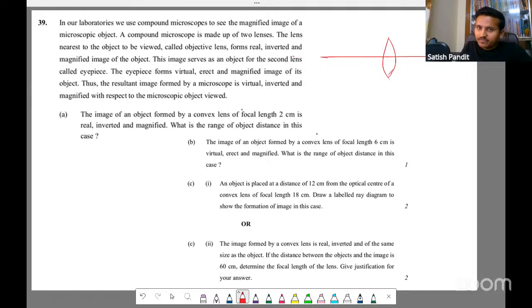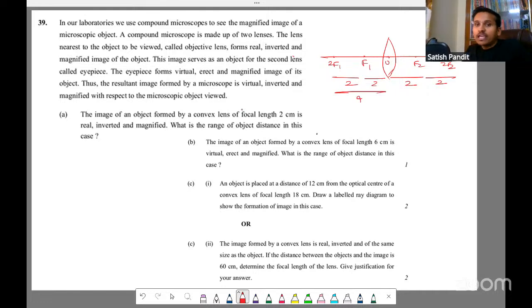Optical center. This is F1, 2F1, F2 and 2F2. Now, what is the focal length? It is 2. So from here to here, it's 2. Here also it will be 2, here also it will be 2, here also it will be 2. That means up to 2F1, it is 2 plus 2, 4. Correct?